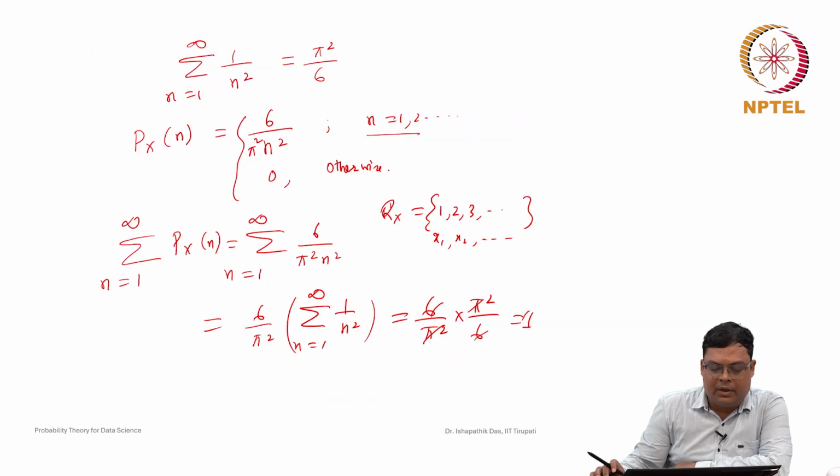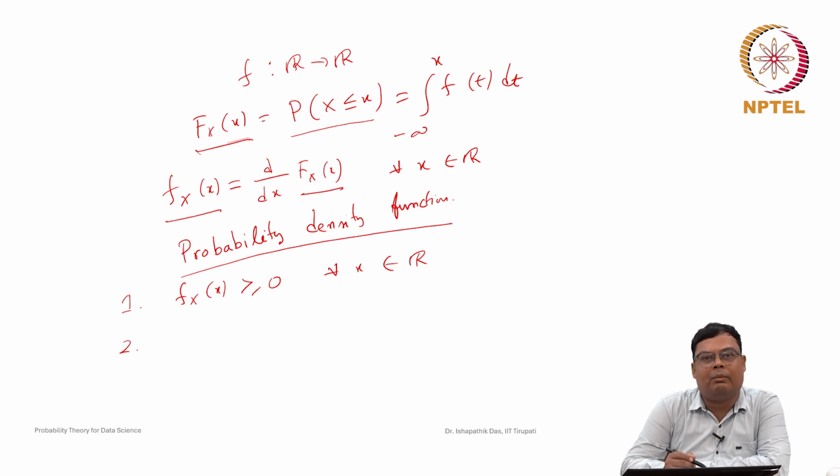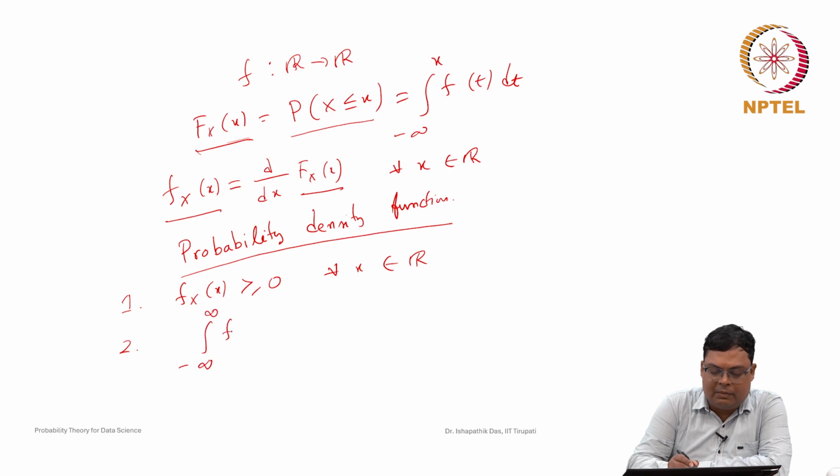So, the probability density function, being the derivative of the CDF F(x), will always be greater than or equal to 0 for all x belonging to the real numbers. Second, for the probability mass function we took the sum of all the possible values. Here, because it is a continuous random variable, the sum is replaced by integration. So the integral from minus infinity to plus infinity of f(x) dx is the probability of the certain event, which is equal to 1.